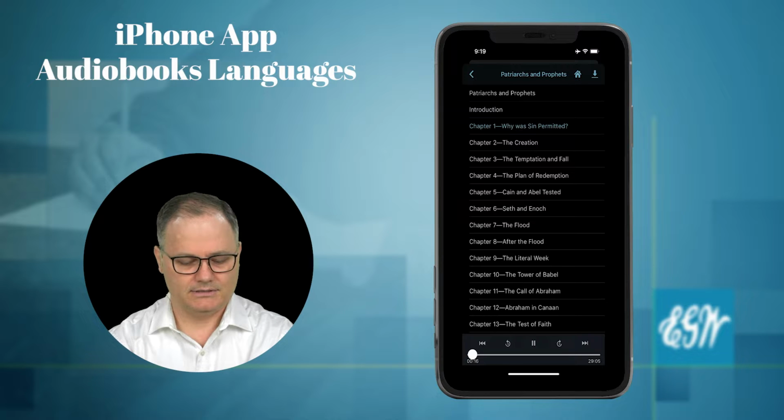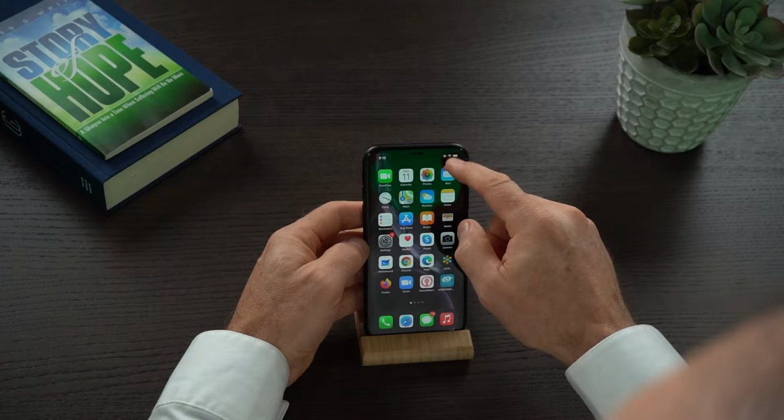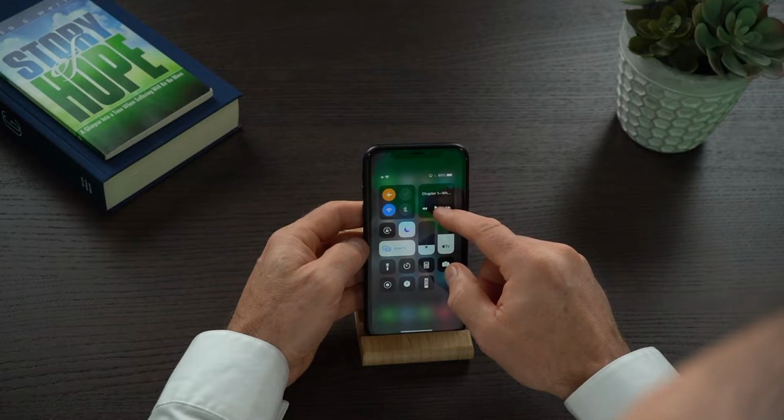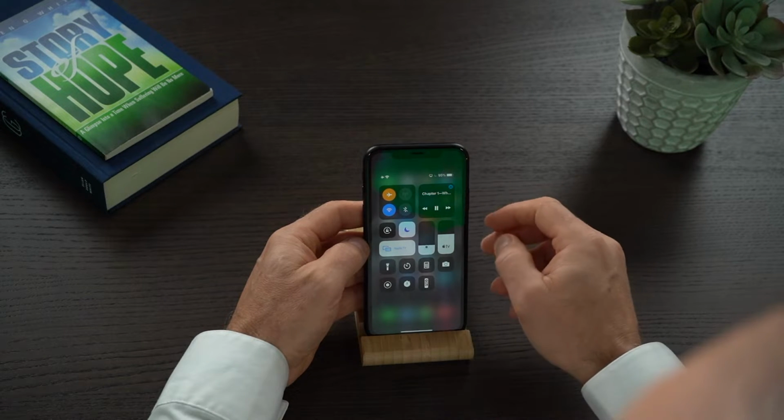And this, of course, pauses and starts playing again. Now, if you're finished listening, you may be out in a different app. But you've always got the in-app control, when you swipe down, you've got the little pause play button right there that you can access at all times.